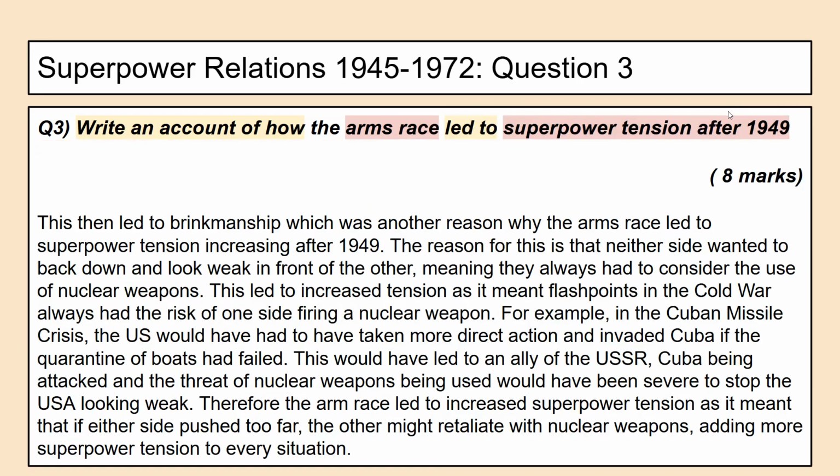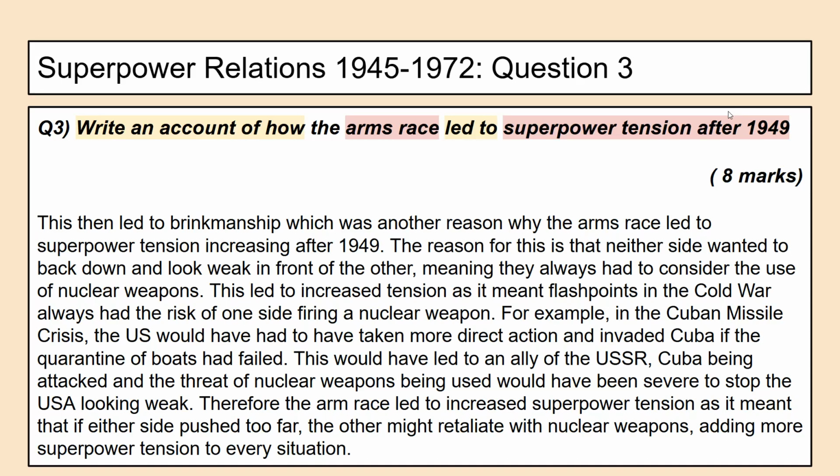And here's just that model paragraph. This then led to brinkmanship, which was another reason why the arms race led to superpower tension increasing after 1949. The reason for this is that neither side wanted to back down and look weak in front of the other, meaning they always had to consider the use of nuclear weapons. This led to increased tension, as it meant flashpoints in the Cold War always had the risk of one side firing a nuclear weapon. For example, in the Cuban Missile Crisis, the US would have had to have taken more direct action and invaded Cuba if the quarantine of boats had failed.